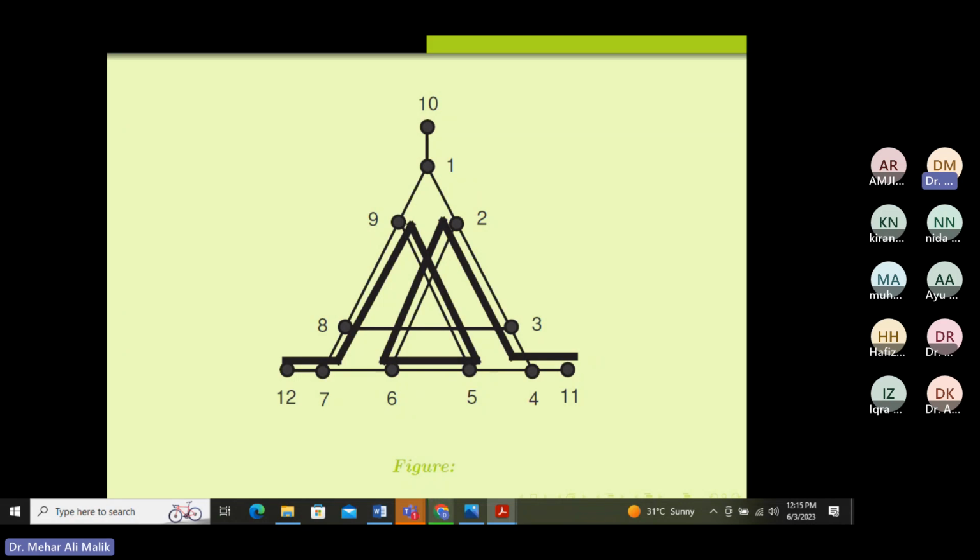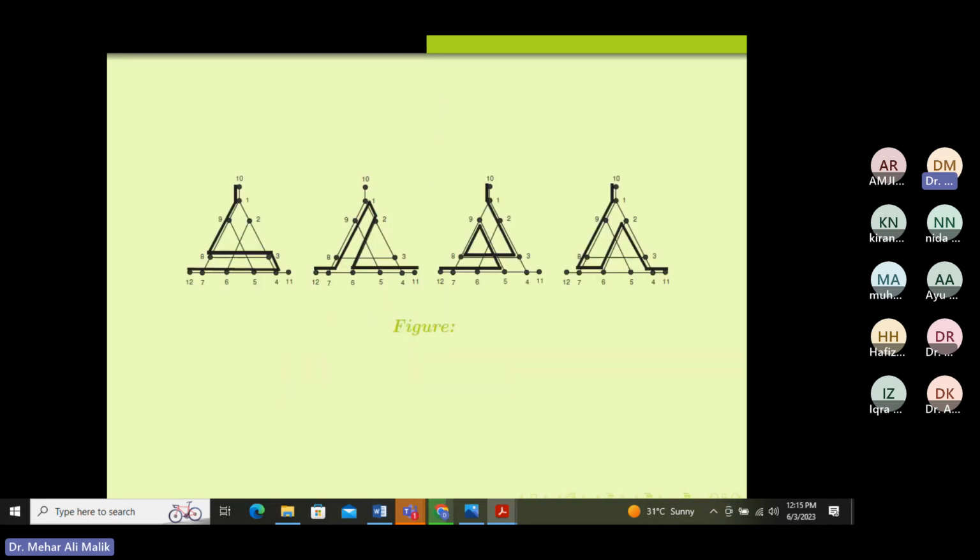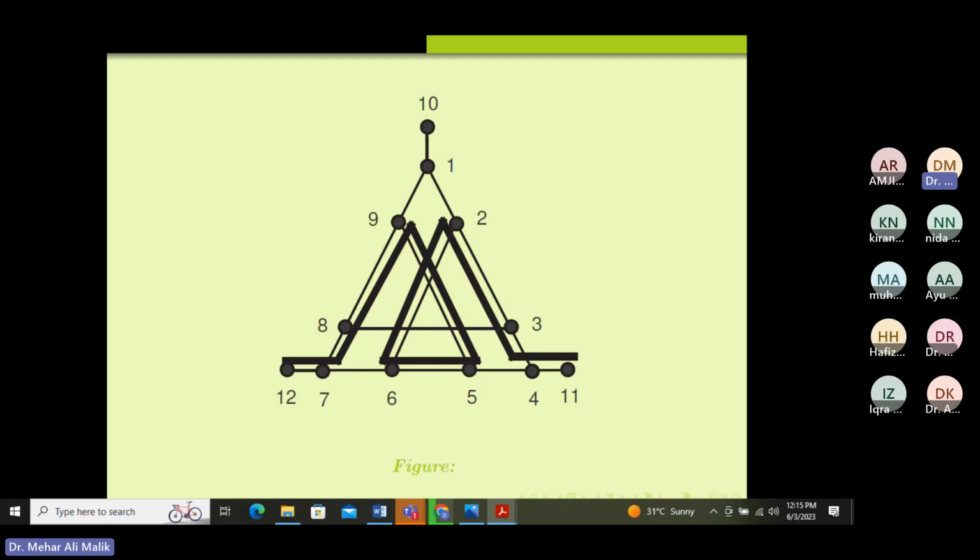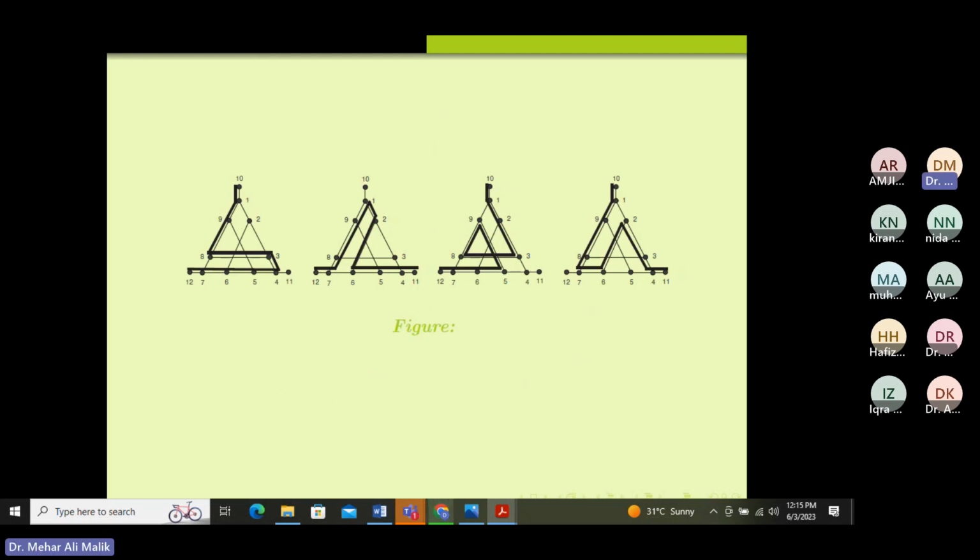You cannot find any other path with more than 10 vertices in this graph. There are 12 vertices in total, and we find a path which consists of 10 vertices. So vertices 1 and 10 are missed in this path. But what about the other vertices? Can we find a similar path such that vertex 2 is missing, vertex 3 is missing, vertex 9, 8, 7, whichever vertex we want to choose? You will always get a path that misses that vertex. For example, here vertex 1 or 10 is missing. Here vertex 2 is missing, 11 is also missing, but we just need to check one.